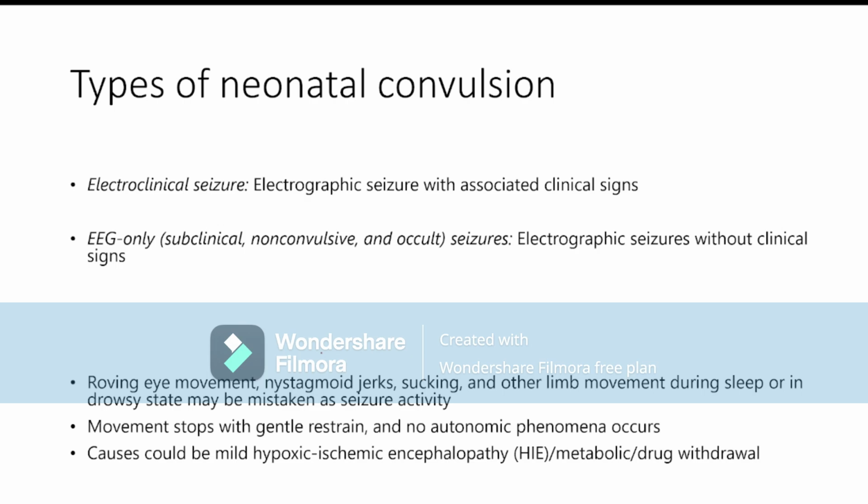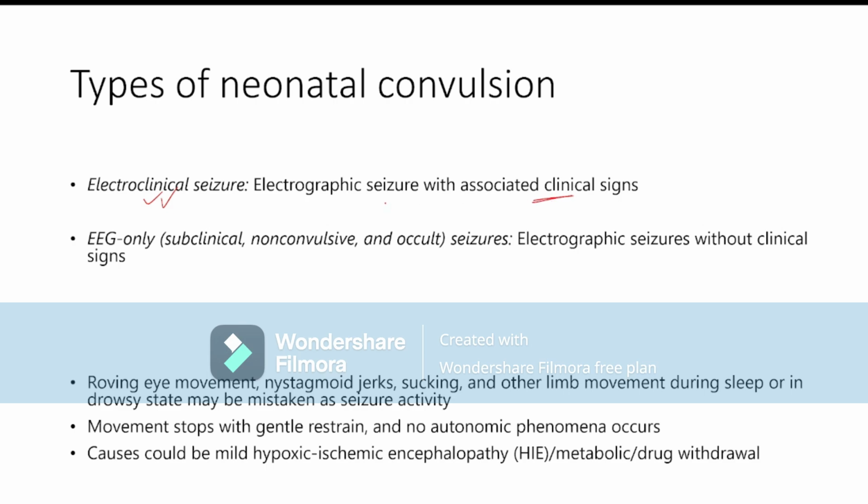Now, what are the types of neonatal convulsion? Neonatal convulsions are divided into two types according to the EEG finding and clinical activity. According to the clinical activity, they are divided into different types of convulsion. But according to the EEG activity, they are divided into two types. One is electroclinical seizure. That means the EEG shows electrical activity of seizure and it is also associated with signs and symptoms of seizure.